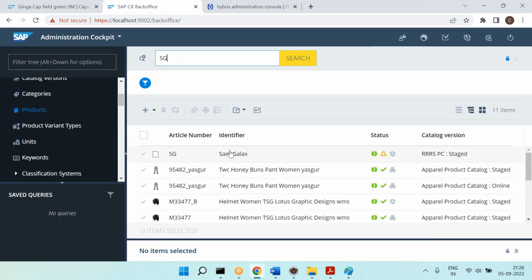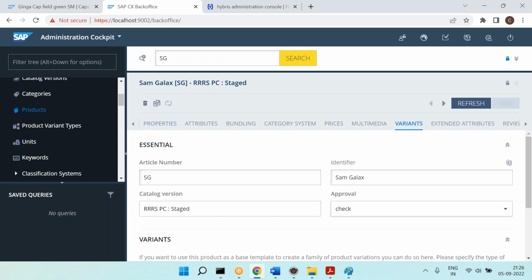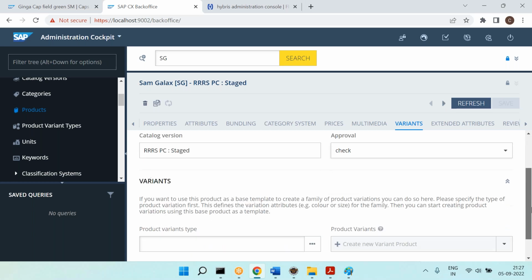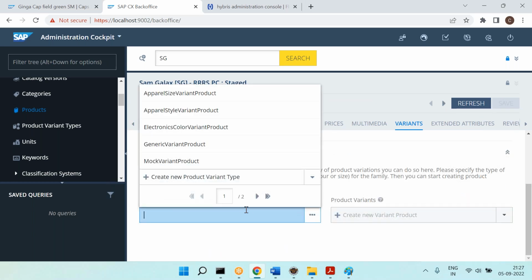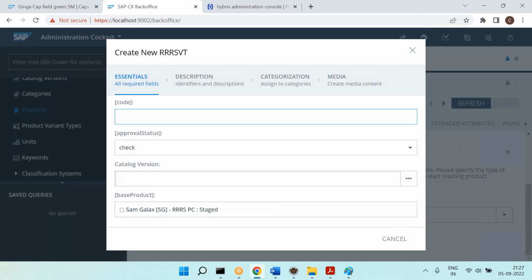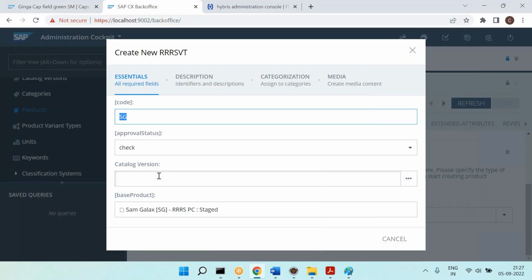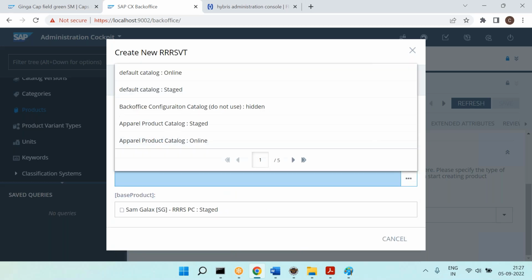Samsung Galaxy. So this is the product. You can open it, and you can see there is a section called variants. You can go there and do variant type. Variant type is RRS product variant. Select this and click on save. After save, now you are getting the option to create the variants. Now click on the plus symbol. Now you can give the names. Let's say Samsung Galaxy J7. This is the product code and the status is checked. Then catalog version will be what?